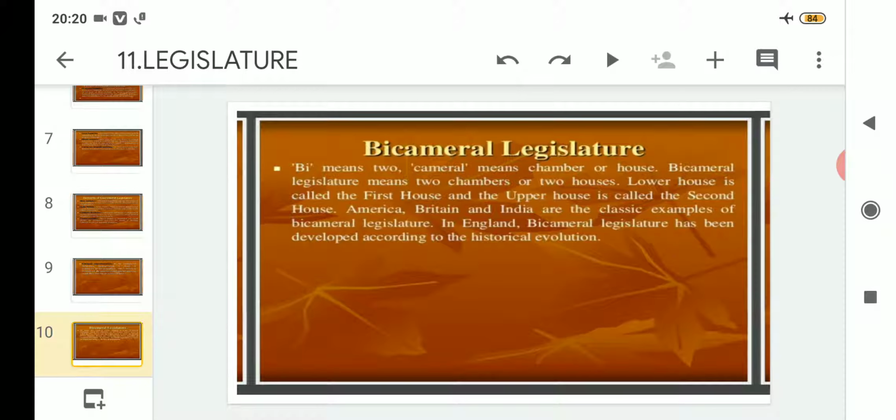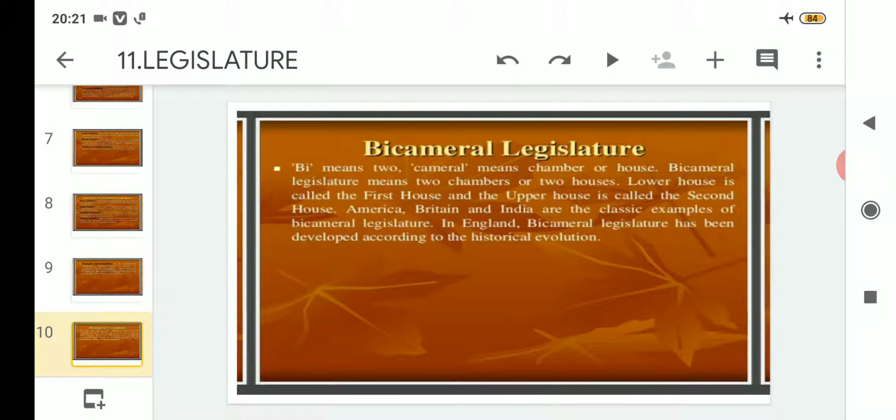So bi means two and cameral means chamber. That means, by the word itself, you can analyze that bicameral means two chambers or two houses. So bicameral legislature means two chambers or two houses. The lower house is called the first house and the upper house is called the second house. Clear? That means whichever country follows the bicameral legislature has two houses, and the lower house is always known as the first house and the upper house is called the second house.